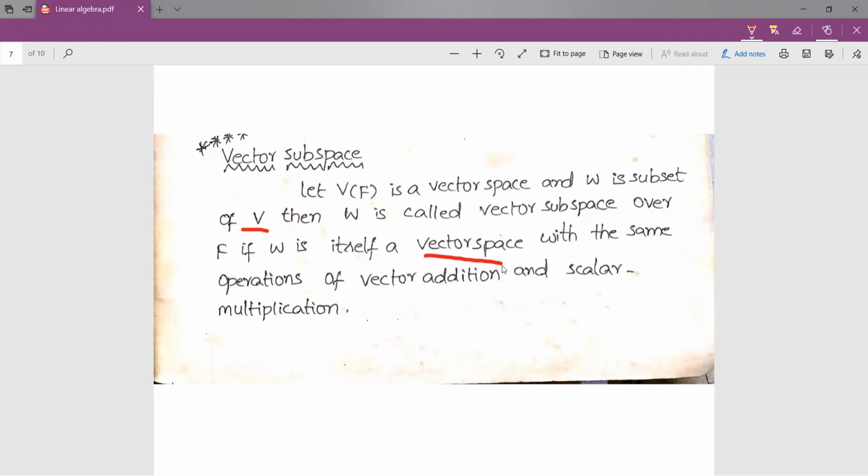So once again, what are the two conditions? One is that the non-empty set should be a subset of the vector space, and the second one is that the non-empty set itself is a vector space.